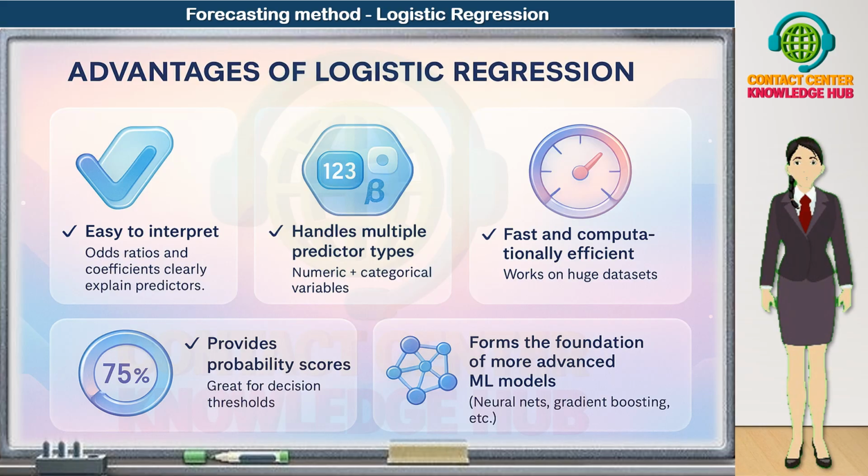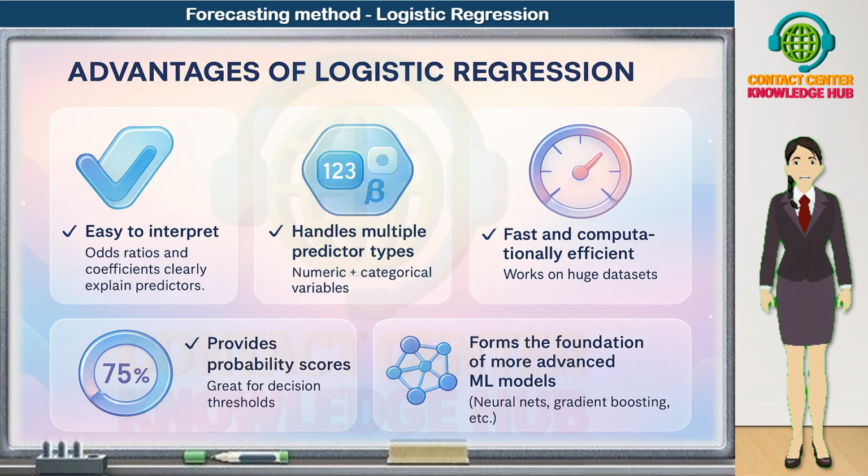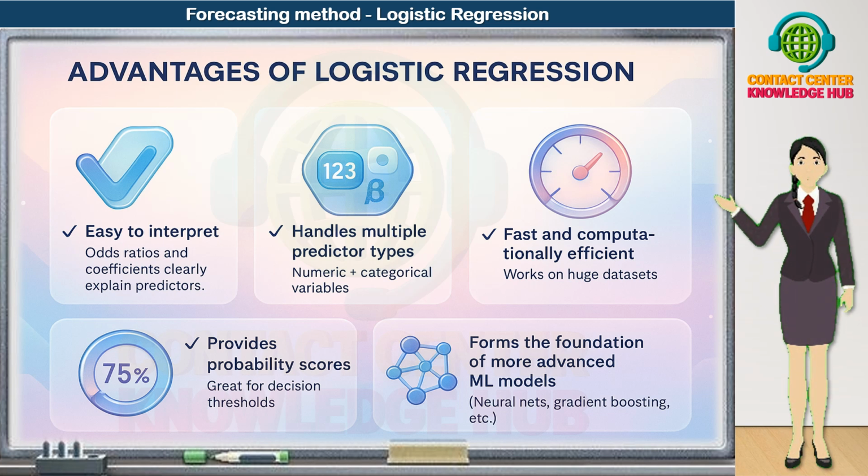Logistic regression can work with numeric variables like AHT, revenue, or age, and categorical variables like issue type, channel, region, or agent skill level. This flexibility makes it suitable for real-world datasets, which are almost always mixed. Third, it's fast and computationally efficient. Logistic regression scales very well, even on huge datasets with thousands or millions of records. It trains quickly, is easy to deploy, and doesn't require massive compute resources.